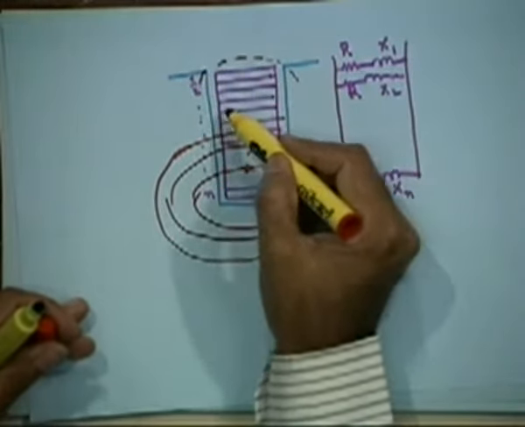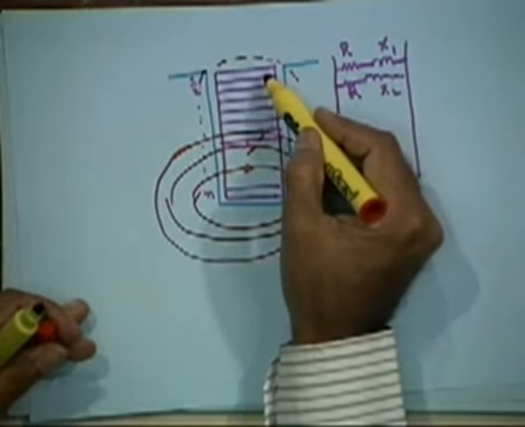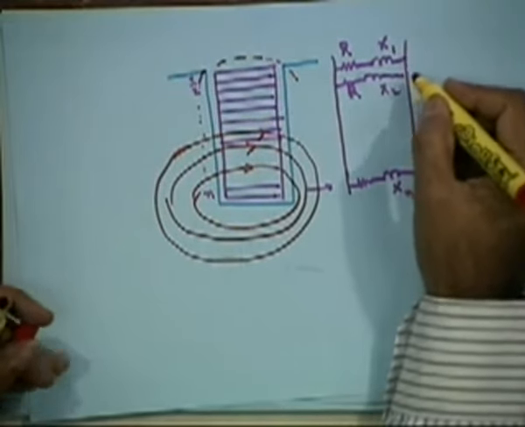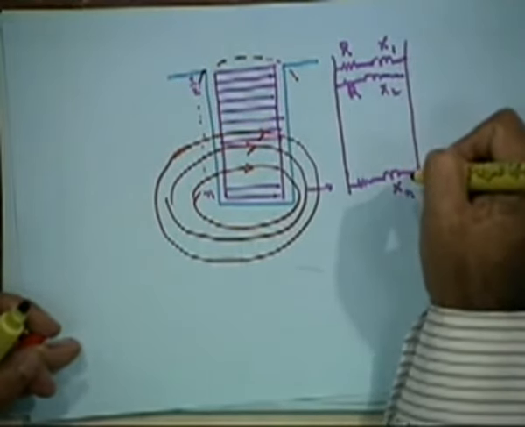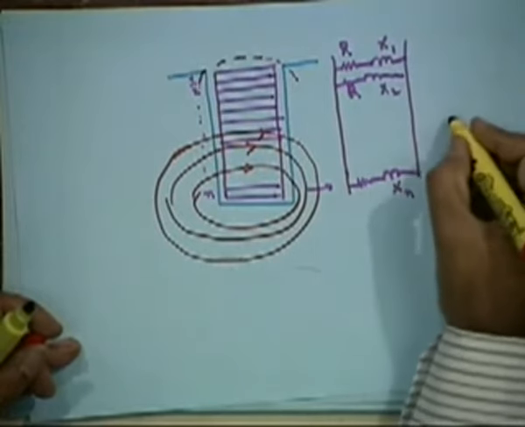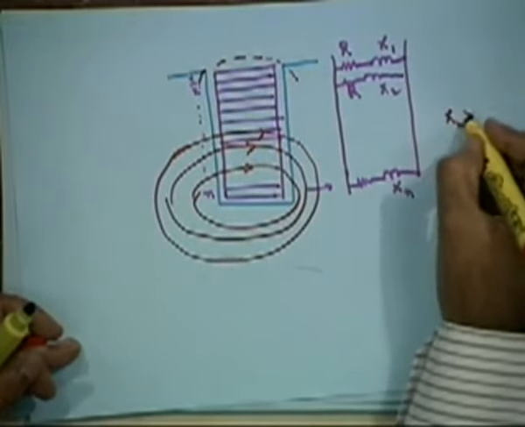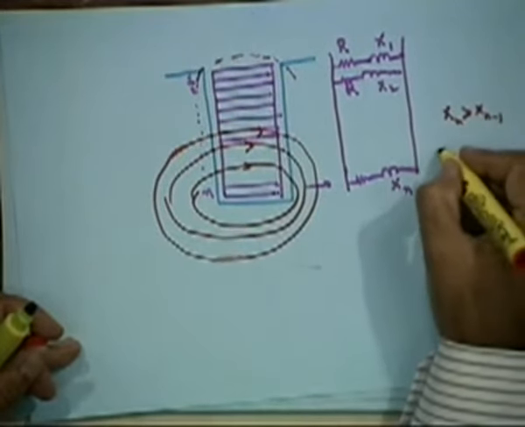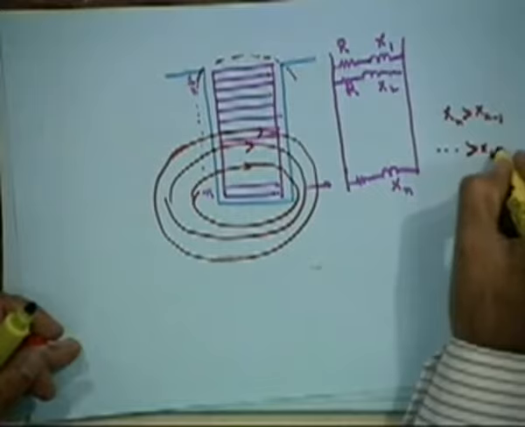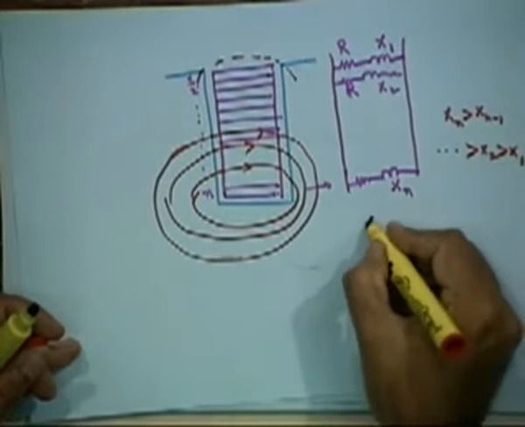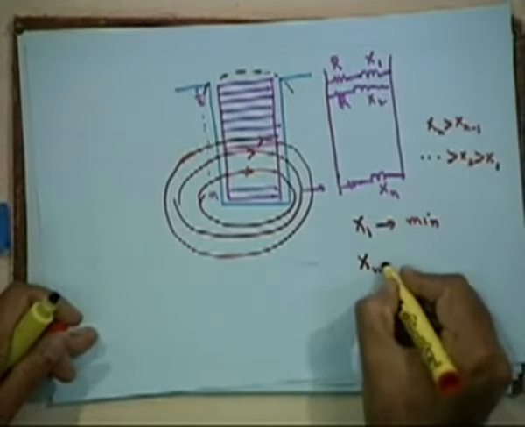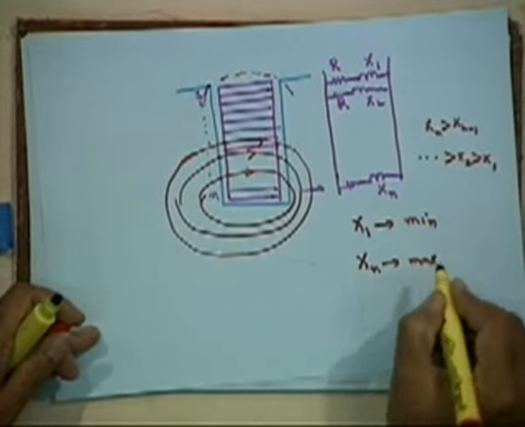So the topmost bar has the minimum leakage flux and the bottom has the maximum. As for reactance, Xn is much greater than Xn minus 1, and so on, greater than X2 and greater than X1. So X1 is the minimum reactance and Xn is the maximum reactance.